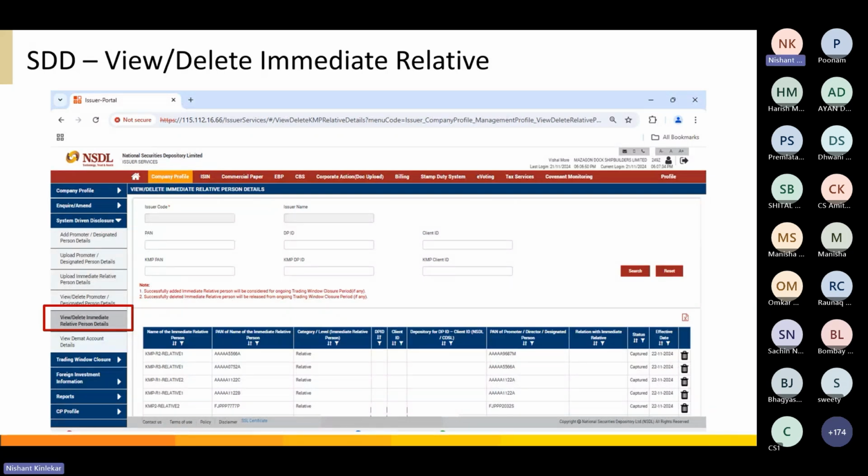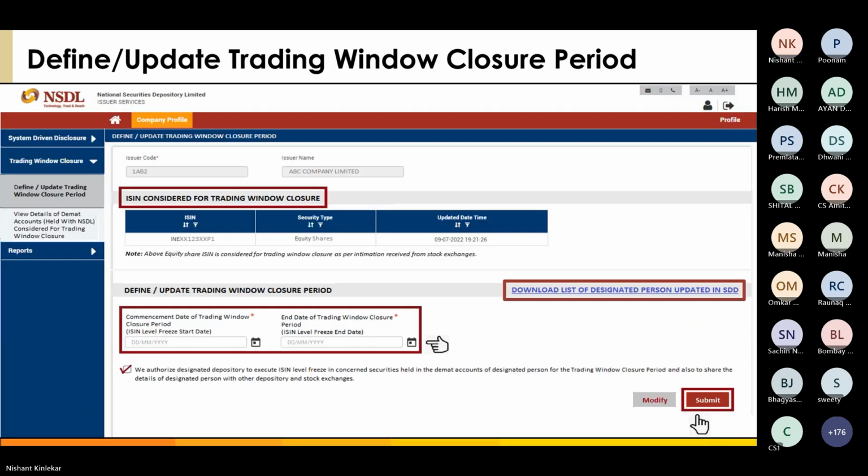After updating both designated persons and immediate relatives, the next step is to define the trading window closure period. Under the same company profile section, you will see the option to define and update trading window closure period. Here, select the appropriate quarter. The upcoming quarter would be from 1st of October, your effective date, quarter ending September 2025.